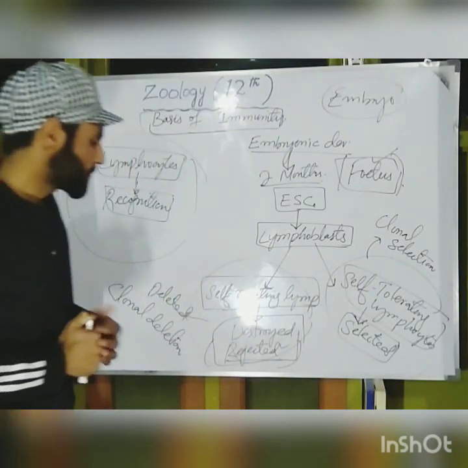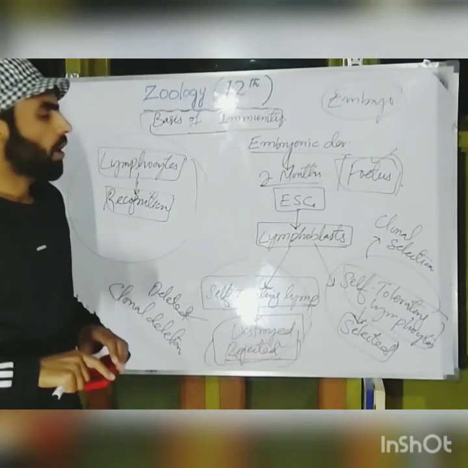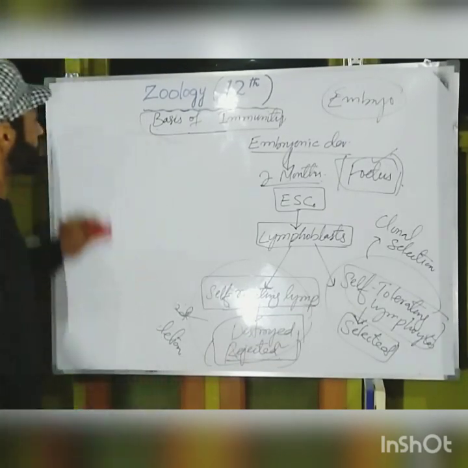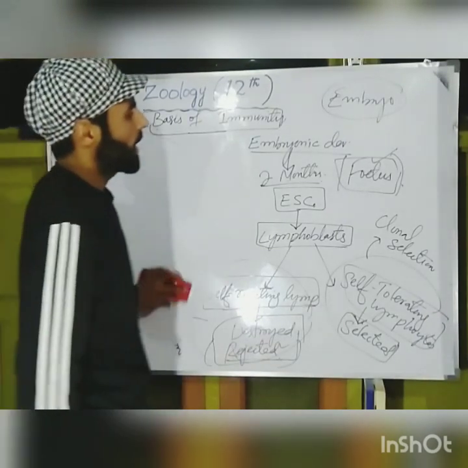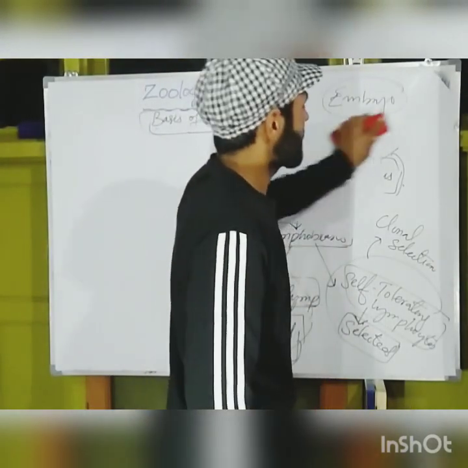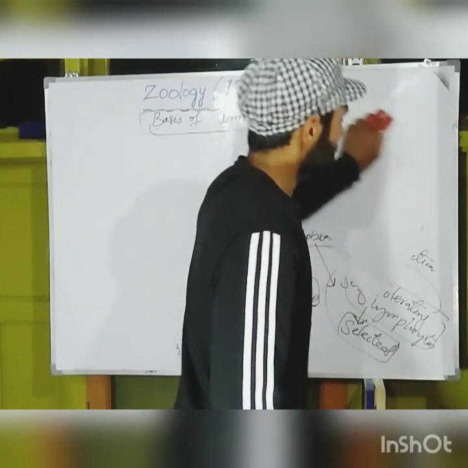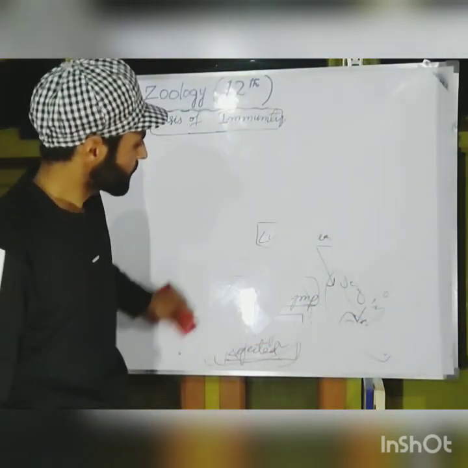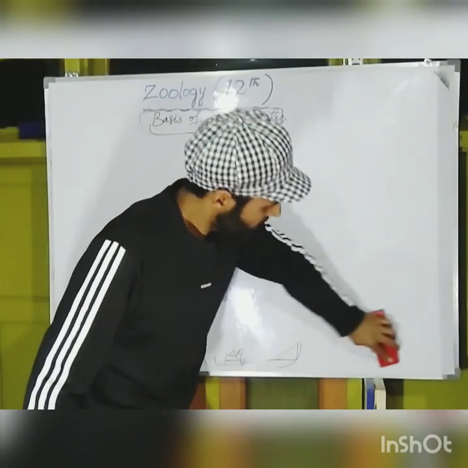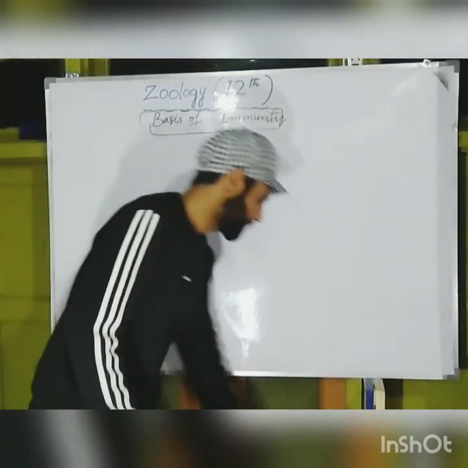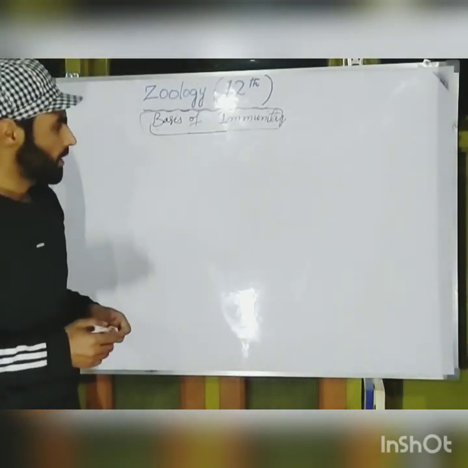So dear friends, this is how the two Nobel Prize winners, or two great biologists, explained the main reason behind the self-tolerance nature of our immune system. These two biologists explained it very efficiently.